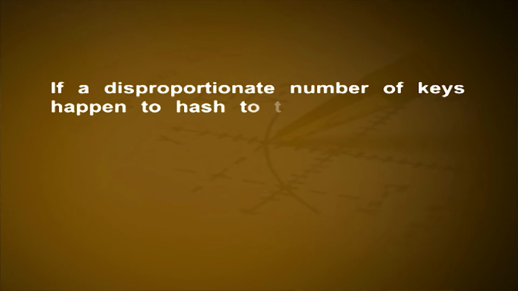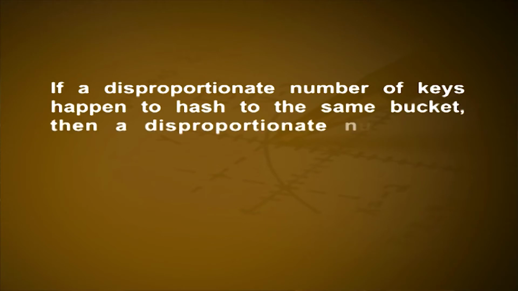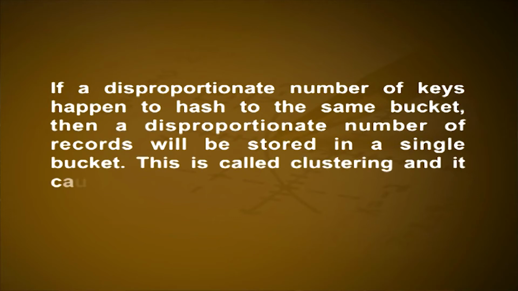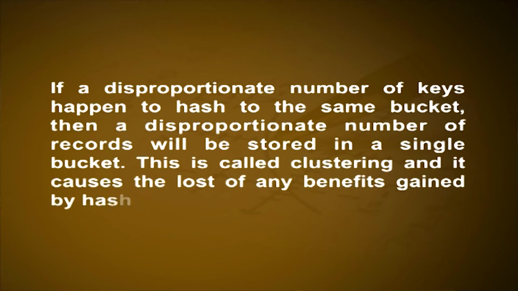To obtain an efficient hash system, the records being stored should be distributed evenly among the buckets. If a disproportionate number of keys happen to hash to the same bucket, then a disproportionate number of records will be stored in a single bucket. This is called clustering and it causes the loss of any benefits gained by hashing. In order to reduce the chance of clustering, the storage area can be divided into any prime number of buckets because prime number eliminates the possibility of common factors.